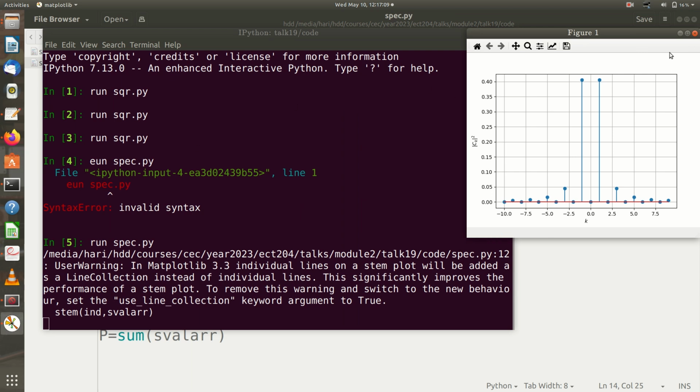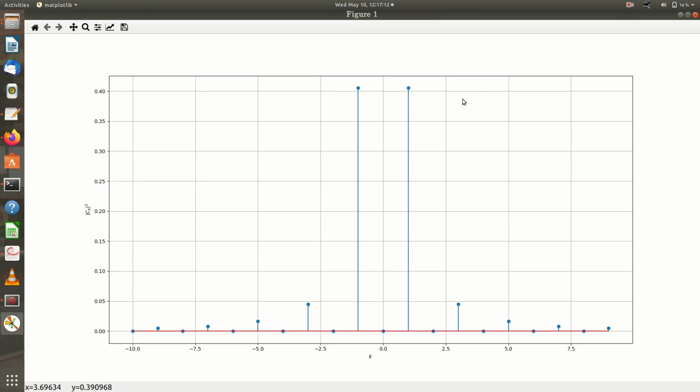Now, you can see that this is |ck|^2 plotted against k. This is the value for k equal to 0, that is the DC value, and there cannot be any DC value. This is the value for k equal to 1, and this is for k equal to minus 1, that is c1 squared and c minus 1 squared. You can see that it is very prominent, around 40% of the total signal power is carried by the first harmonic. If you go to k equal to 2, the value is 0, because there cannot be any power in the second harmonic.